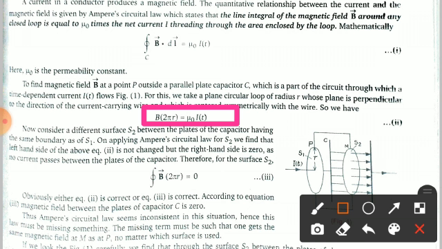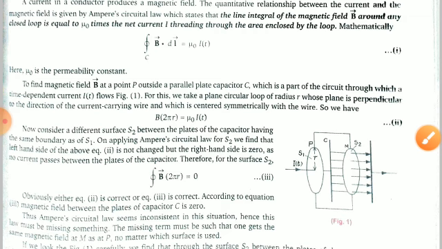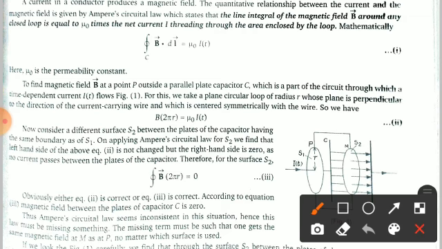Now consider a different surface. This is the circumference, you can say, B multiplied by 2 pi r. Now we consider a different surface S2 between the plates of the capacitor having the same boundary as S1. So in applying Ampere's circuital law for S2, to find the left hand side of the above equation, which is your equation number 2, this one, and this is your equation number 1.